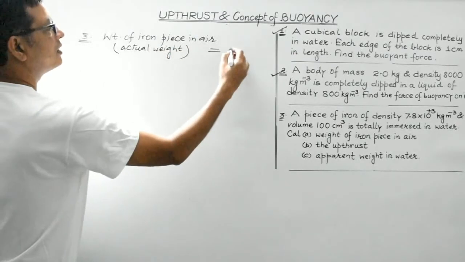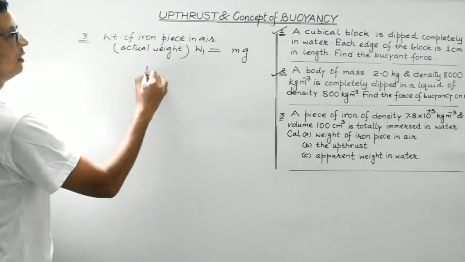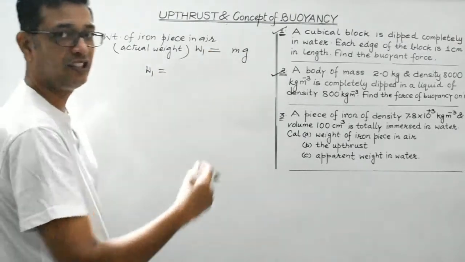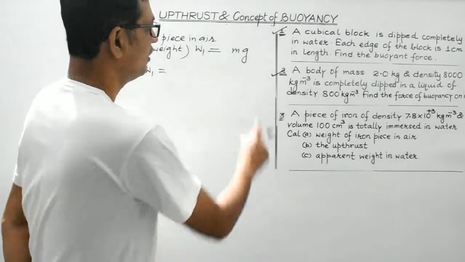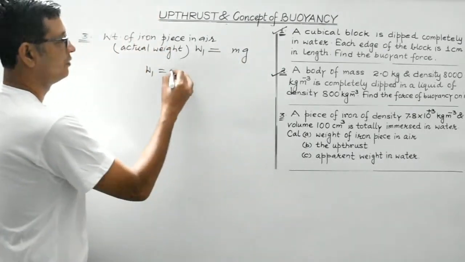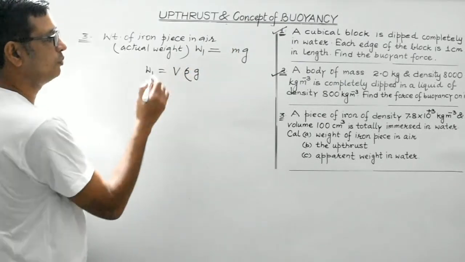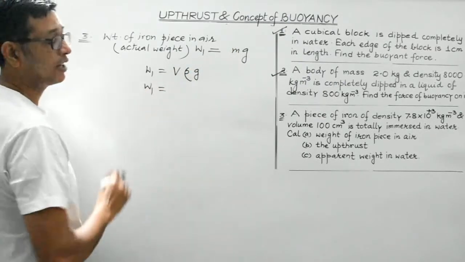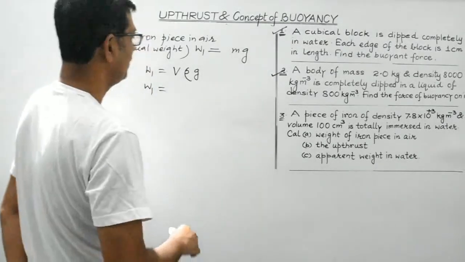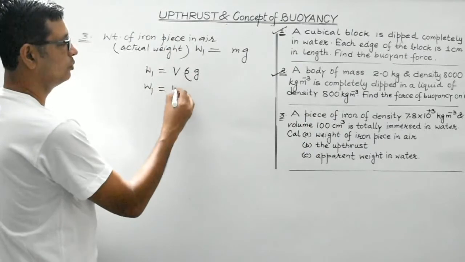The formula is m into g. Let us consider it to be W1. Weight is equal to mass into acceleration due to gravity. What is the mass? Mass is equal to volume into density, so it is volume into density into g. The actual weight of the body would be equal to volume, which is given to be 100 centimeter cube.